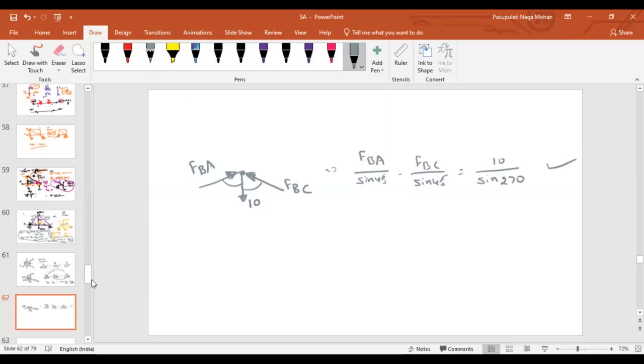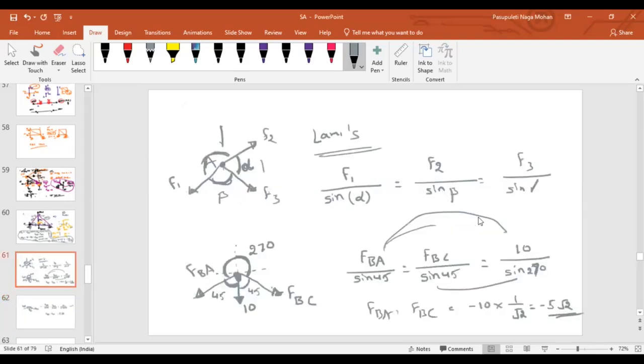Can I write? Yes, sir. What about others? Anita said yes. Ramya is also saying right. Vinod? Yes, sir. Right. We can write. That means what about the final output? FBA will be equal to FBC, which will be equal to minus 5 root 2. Here I have considered that initially they are under tension, isn't it? Then what is the final answer I am getting? Same, minus 5 root 2. What does that minus represent?